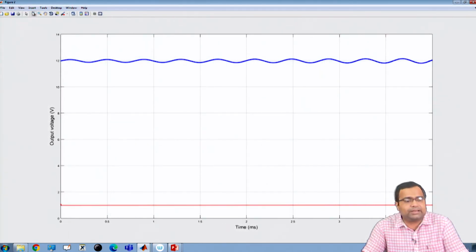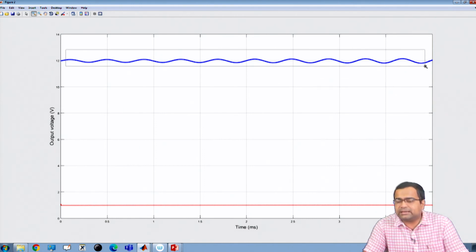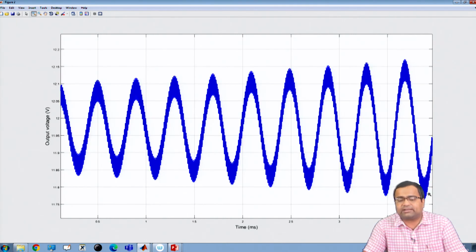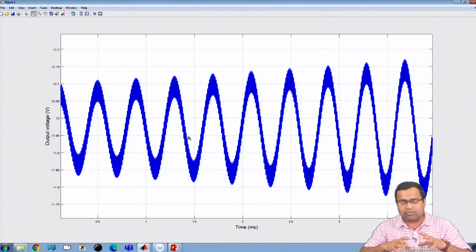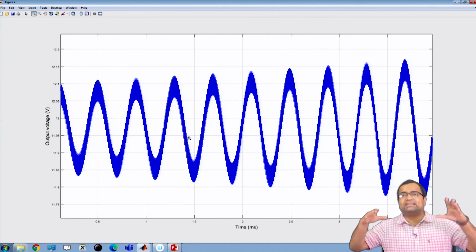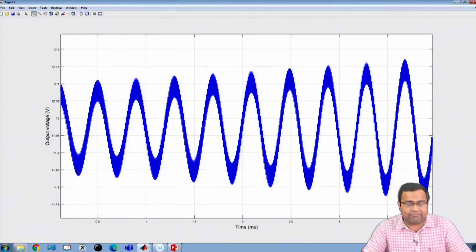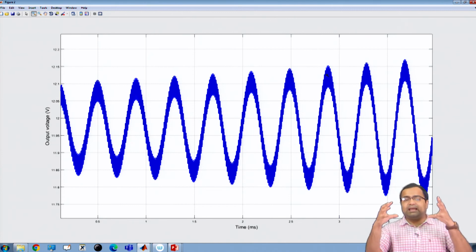We saw that if we reduce the capacitor value, then the stability of the IBC also gets affected. That means the oscillation is now slowly increasing. This is a typical example: if you take the average waveform, which behaves like a linear system, the oscillation is increasing exponentially, and this is a typical case of an unstable open loop plant.